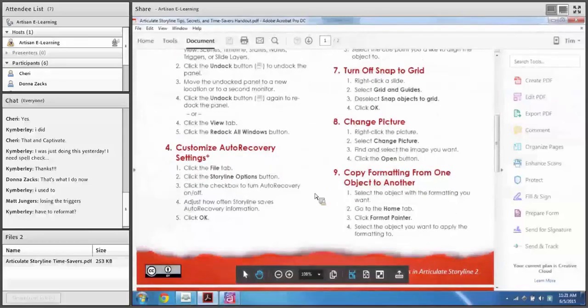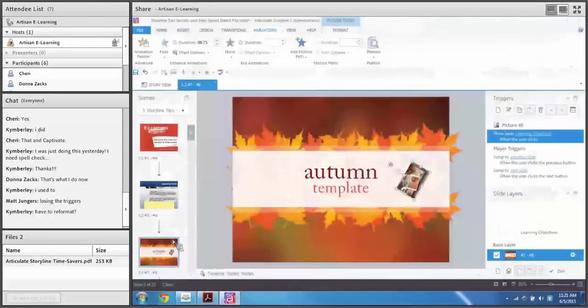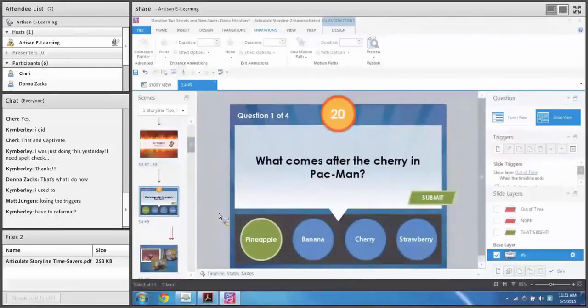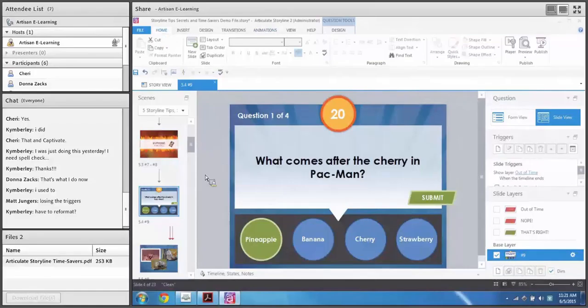Number 9, copying formatting from one object to another. Another cool feature that came from PowerPoint that's been brought over to Studio is something called the Format Painter. And many people don't use the Format Painter because they've never gone to experiment. What does the Format Painter mean?